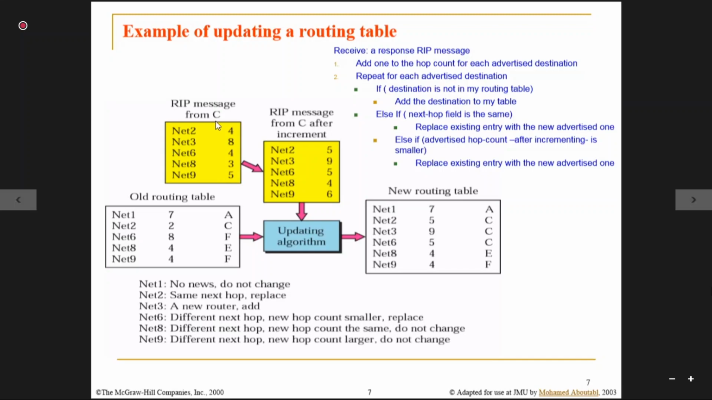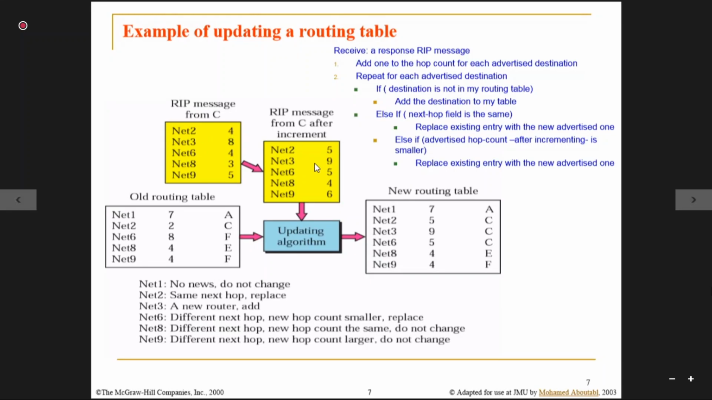So my neighbor C has given this table. Just look into that. Whatever is given by my neighbor, I have just incremented by one. My neighbor C says I can reach network 2 by 4 hops, network 3 by 8 hops, network 6 by 4 hops, network 8 by 3 hops, network 9 by 5 hops. So if I am getting this with C, my neighbor, that means I can reach network 2 by 5 hops.